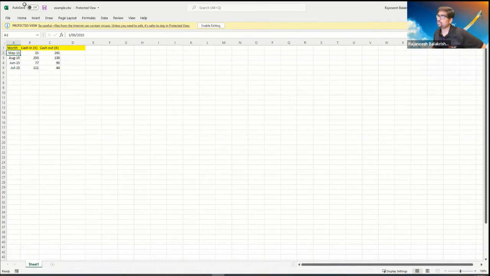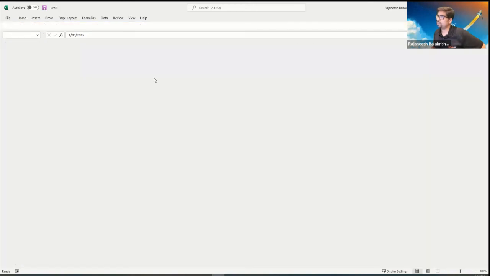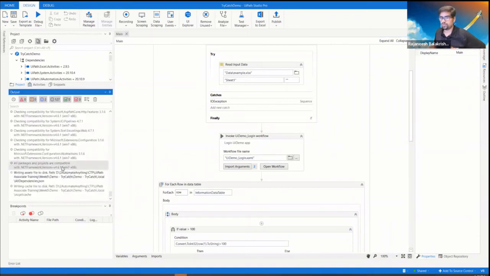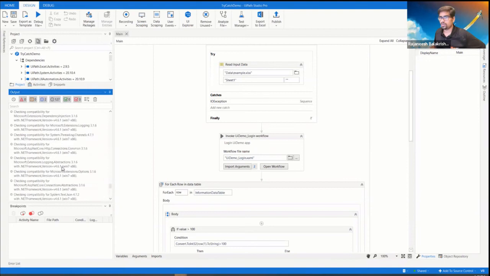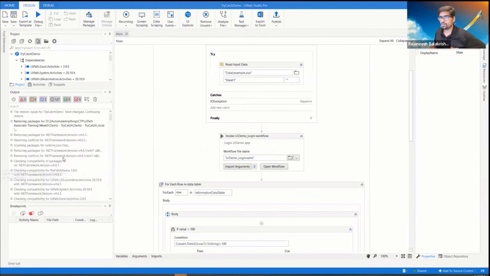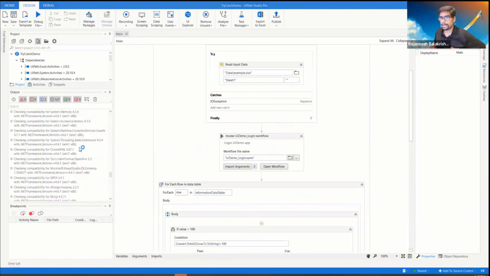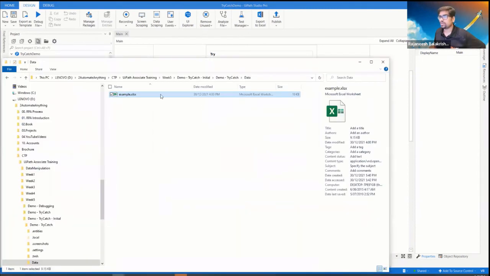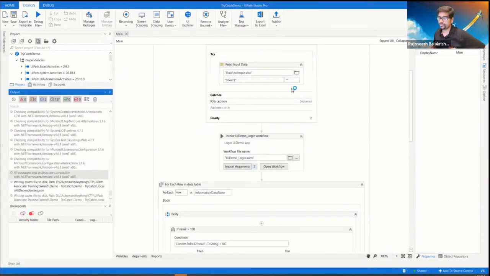In this case, it executed properly, I think. Yeah, I want this program to fail somewhere, so we can handle it accordingly.